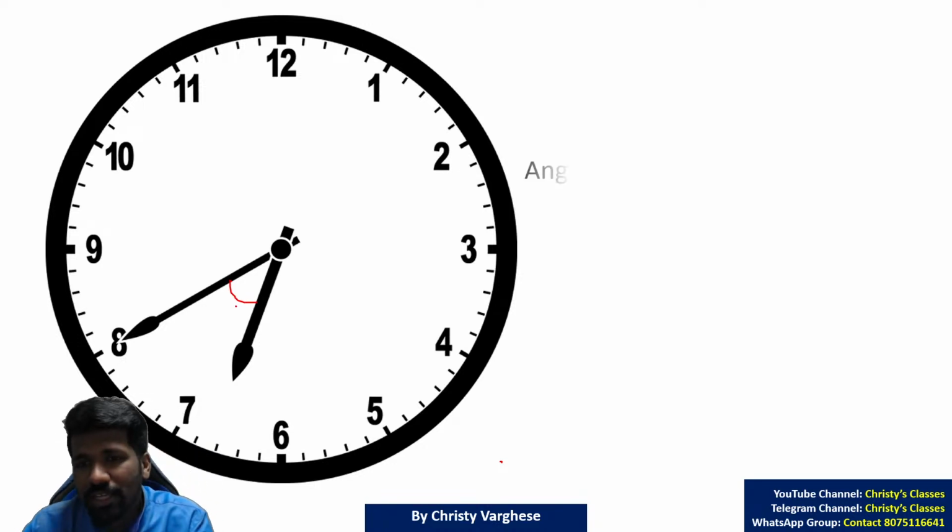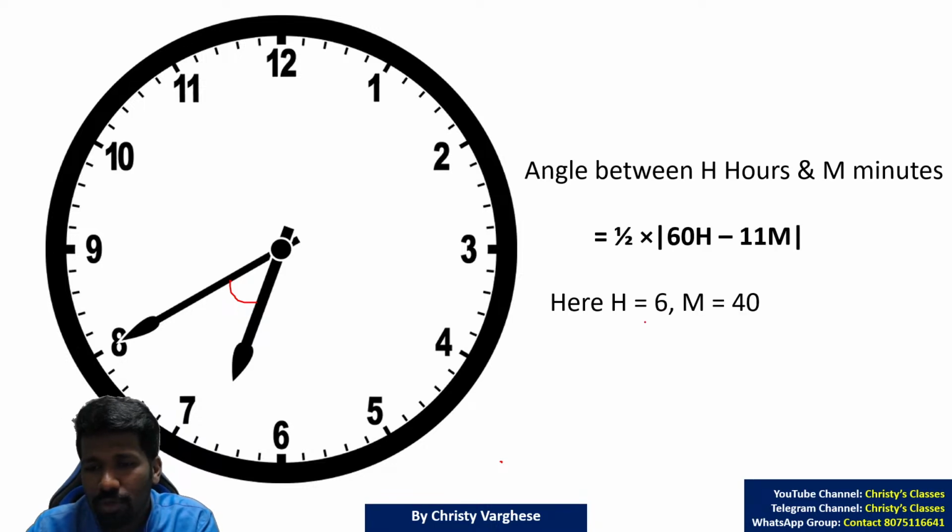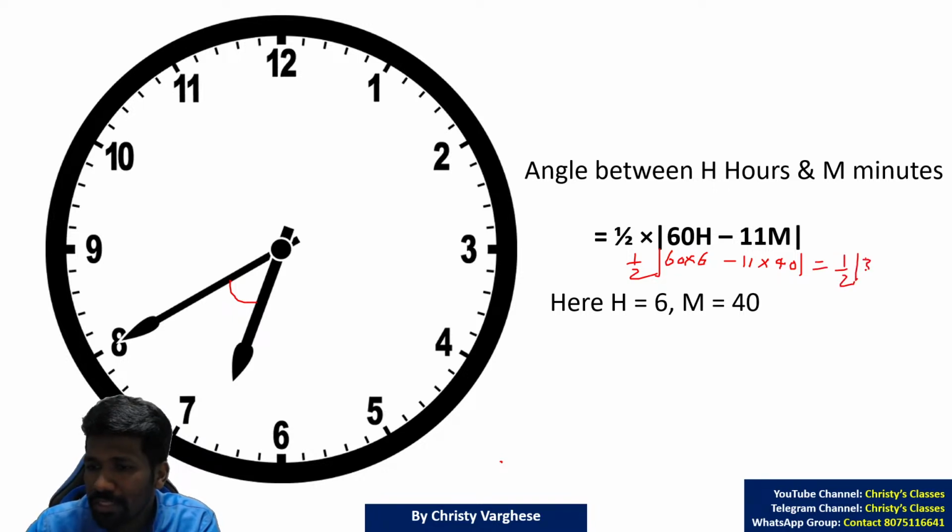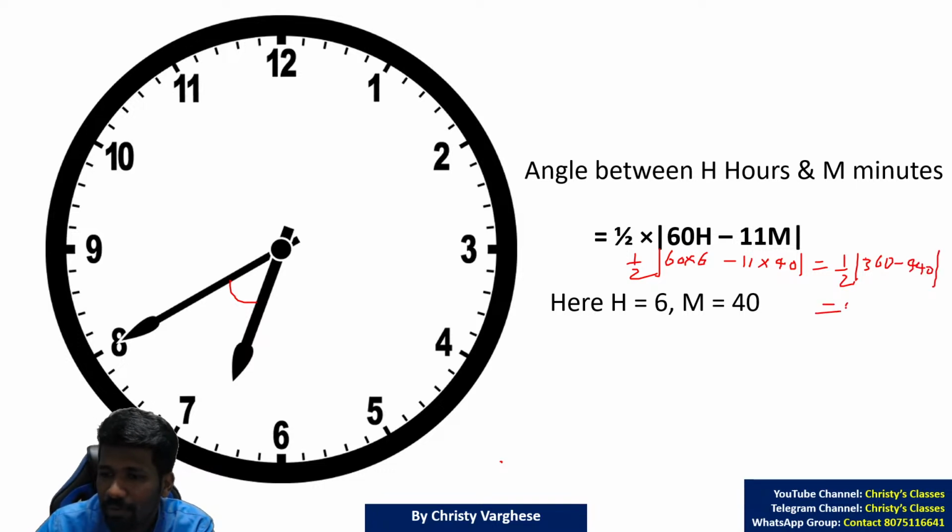So 6:40 is the time. So half into 60 into 6 minus 11 into 40. Na? So 60 into 6, 11 into 40. 11 into 40, as it is 40, it is easy. Even if you don't use the shortcut trick also, it is easy. So it is half into 360 minus 440. Here you can see the negative number. Half into 360 minus 440 is minus 80. Minus 80 modulus is minus into minus 80, that is plus 80.